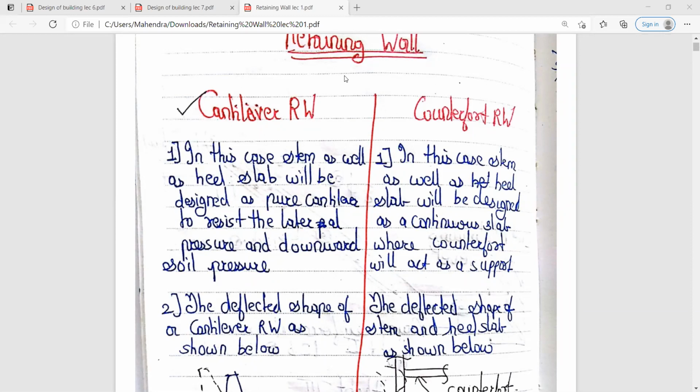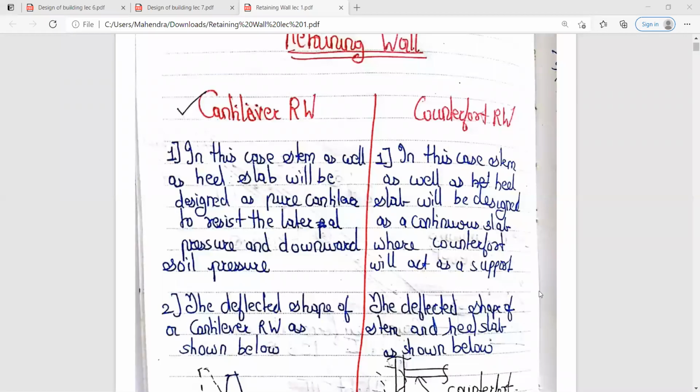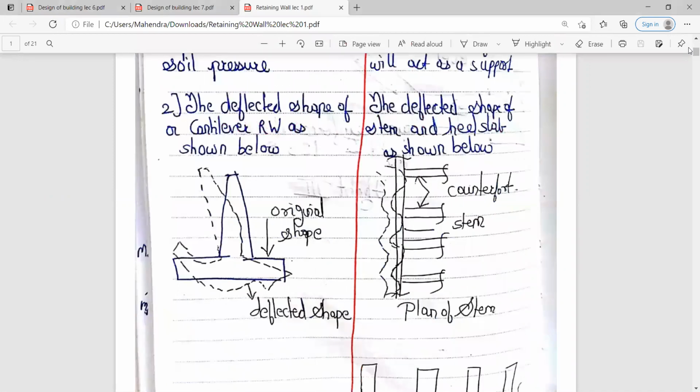But in case of the counterfort retaining wall, it will be designed as a continuous slab. The stem as well as the heel slab, both will be designed as a continuous slab जहाँ पे counterfort act करेगा as a support. So this is the very first basic difference between the cantilever and the counterfort retaining wall.